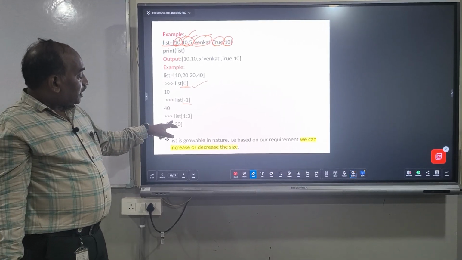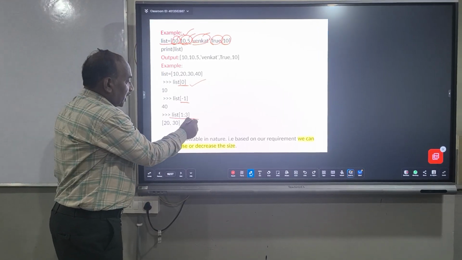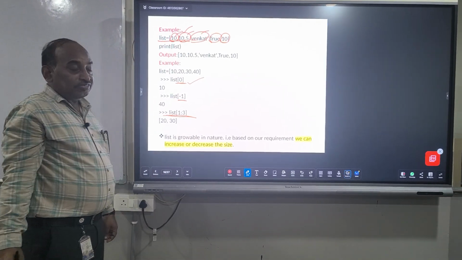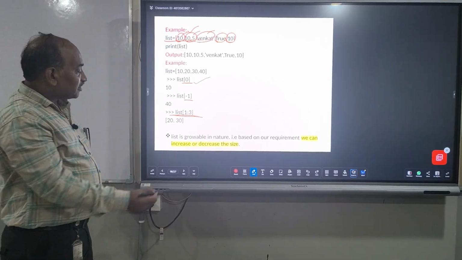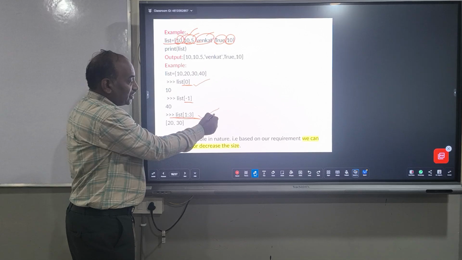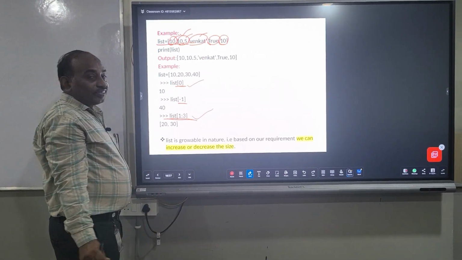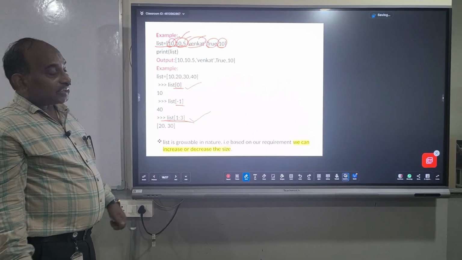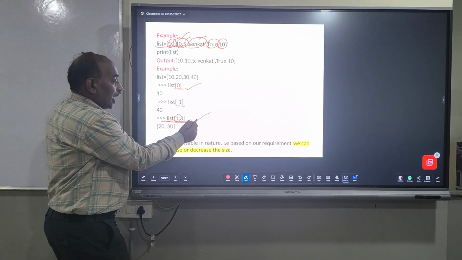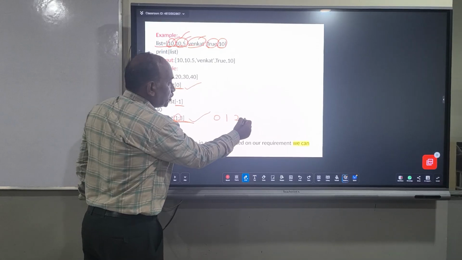There is one more type of syntax we can use whenever we want to retrieve multiple values from the given list. This is one simple syntax, list of 1:3. Here 1 is nothing but the second element, counting 0, 1, 2, 3.